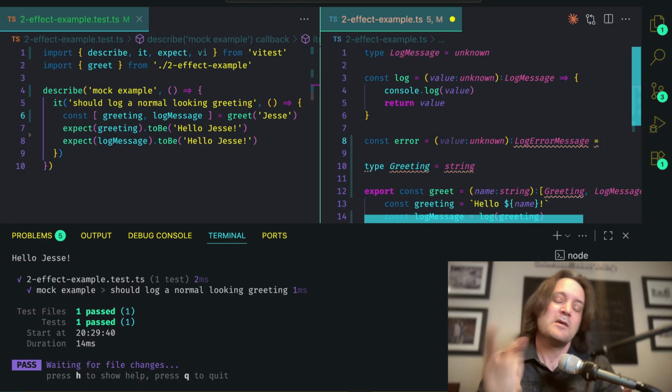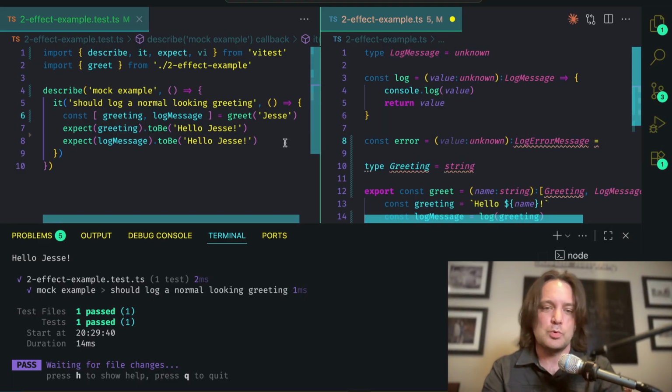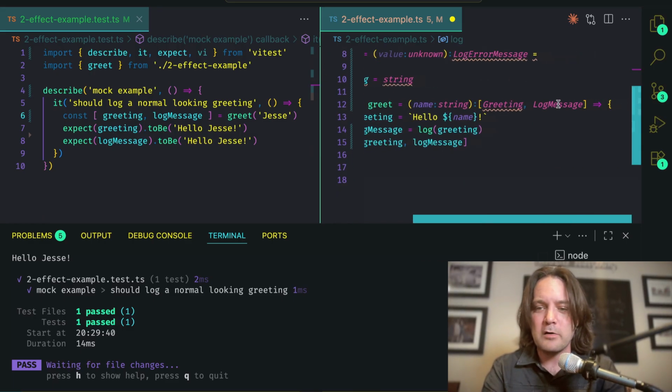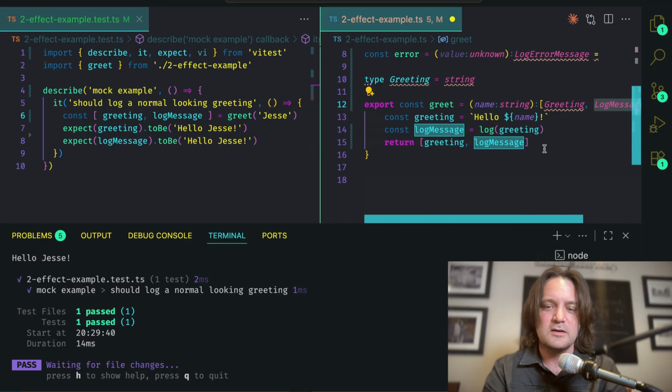Isn't that awesome? That is how you get rid of mocks: embedding your effects or anything with IO into the type system, requiring it, and then offloading it to TypeScript to say, I have to call this because I have to get the type, because I have to return it so my program compiles so I can run my unit tests. You got any other questions?